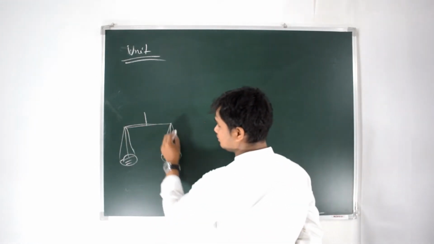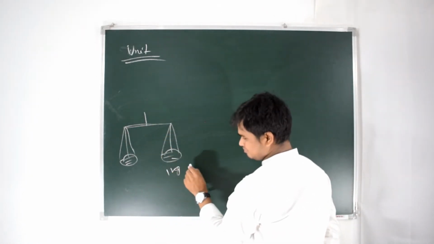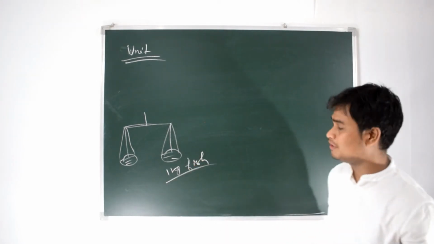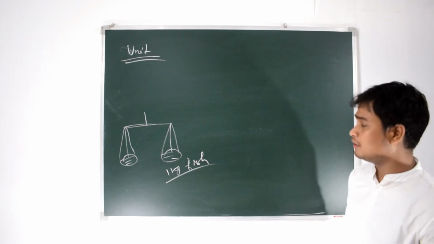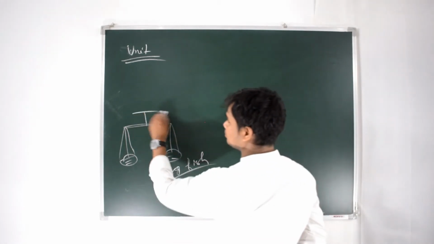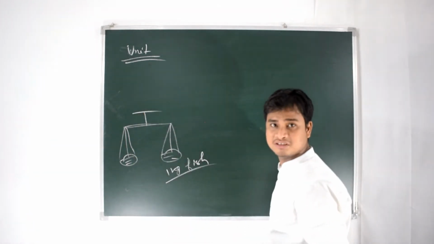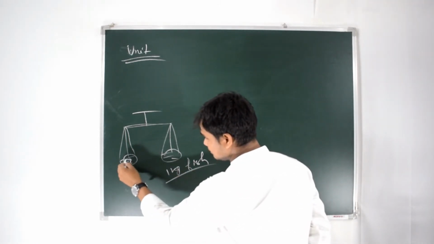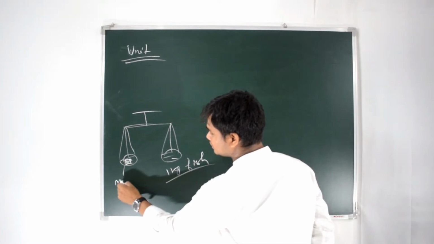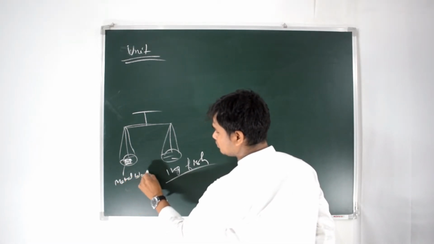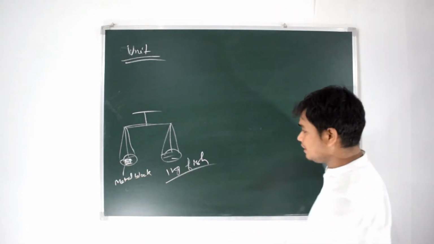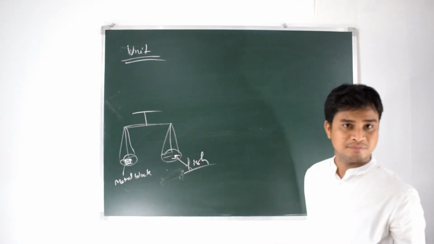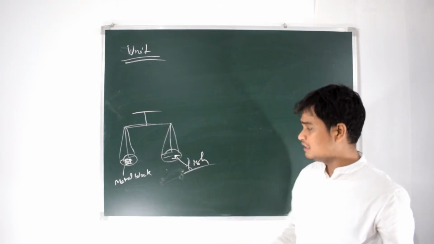You want to buy 1 kg of fish. Then what will the shopkeeper do? The shopkeeper will use this balance. He will place some metal block on this side, and the fish on the other side.